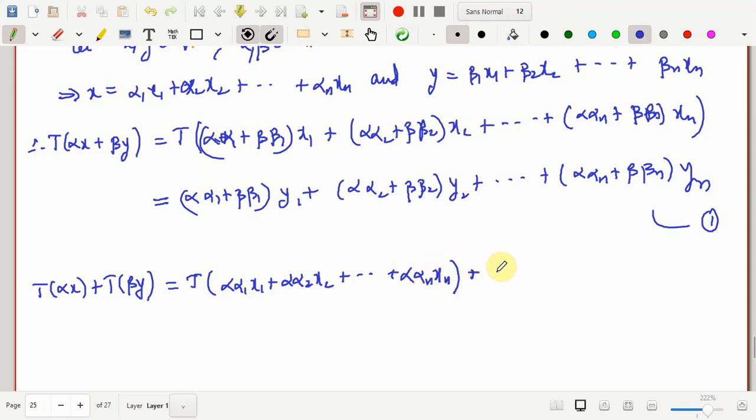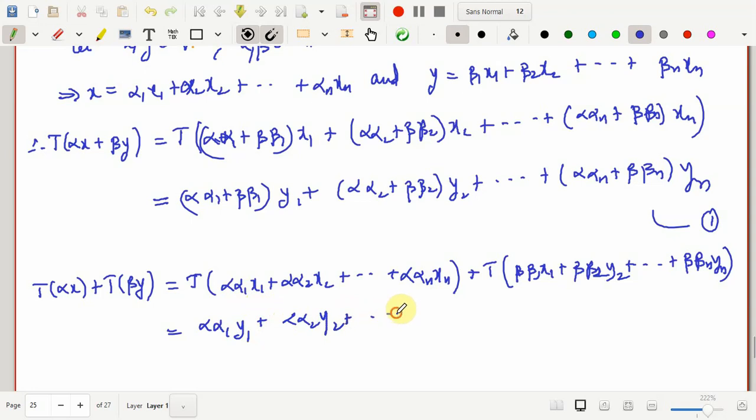And T of beta y in a similar way is going to be T of beta beta 1 x1 plus beta beta 2 x2, and so on till beta beta n xn. So the image of the first vector is going to be alpha alpha 1 y1, because the first term is alpha alpha 1 x1, then alpha alpha 2 y2, and this will go on till alpha alpha n yn.